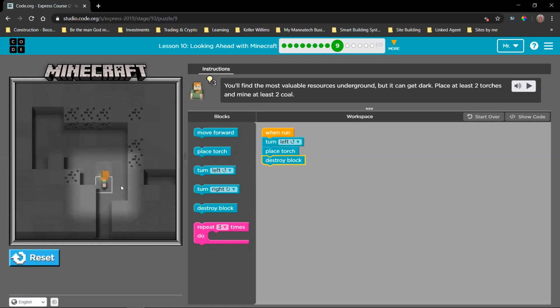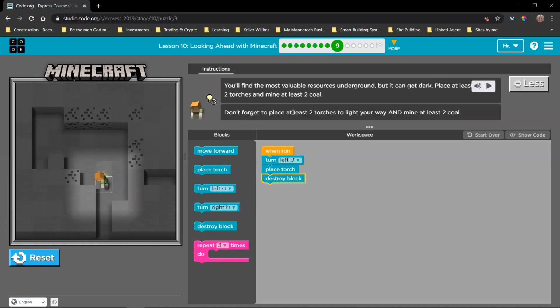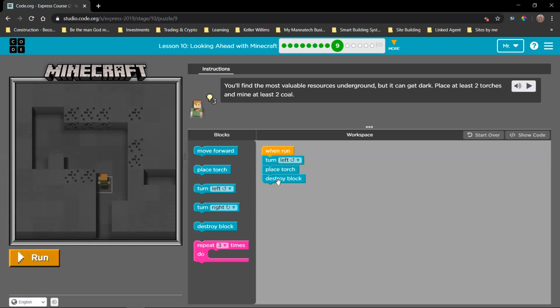And we see that our first solution works, right? So it seems disappointed because remember, we haven't reached the goal yet. We've only gotten 1 solution. Okay, so now if we move forward, now we're going to be in a position where we can mine the next block. Okay, but we don't want to turn left again.